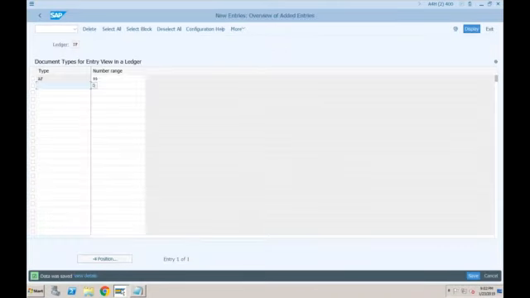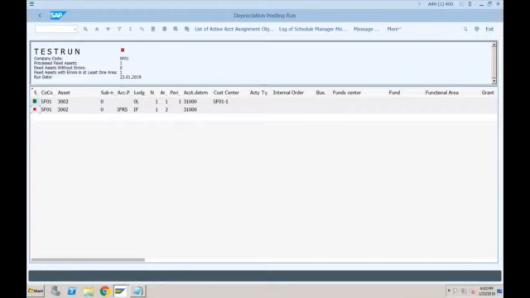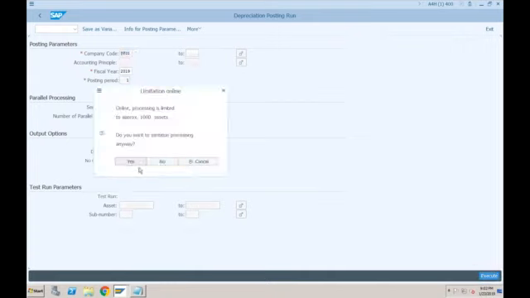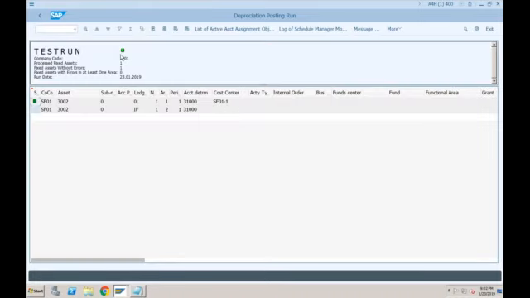Okay, and let's go to the posting run once again. Let's come out and execute. Okay, so everything looks fine now. This is green. You can see cost center is only flowing to the leading depreciation area because only postings from FI ledger 0L are going to CO. If you want, you can also set up IFRS posting going to CO, but this is mandatory. So your main ledger, the leading ledger, should always post to the CO.